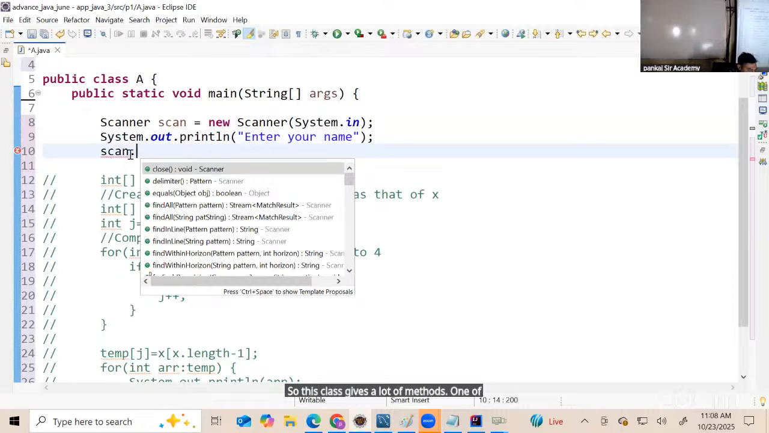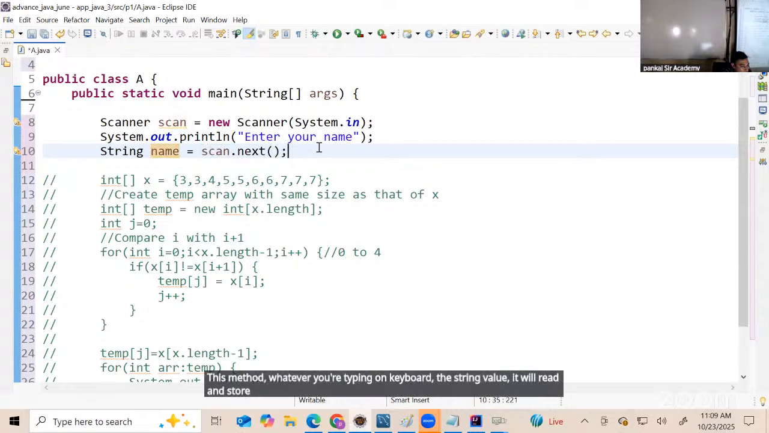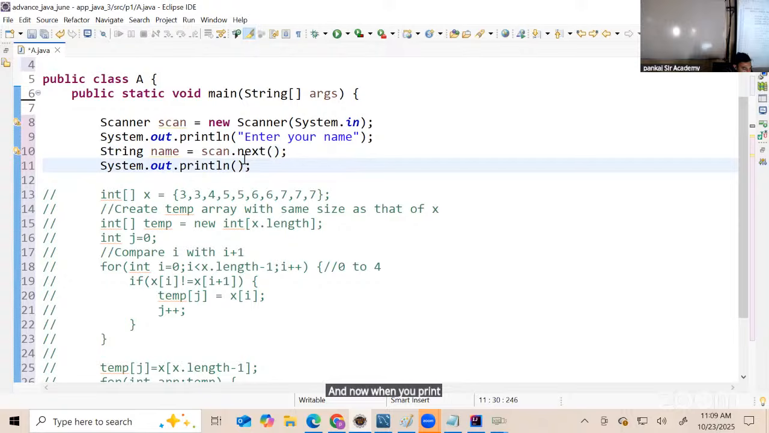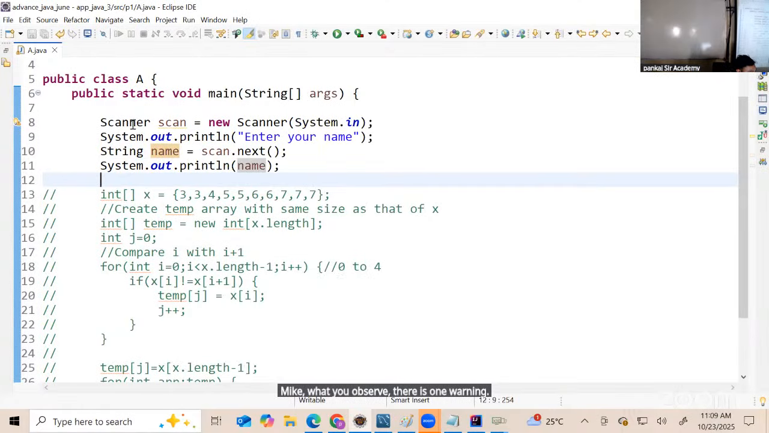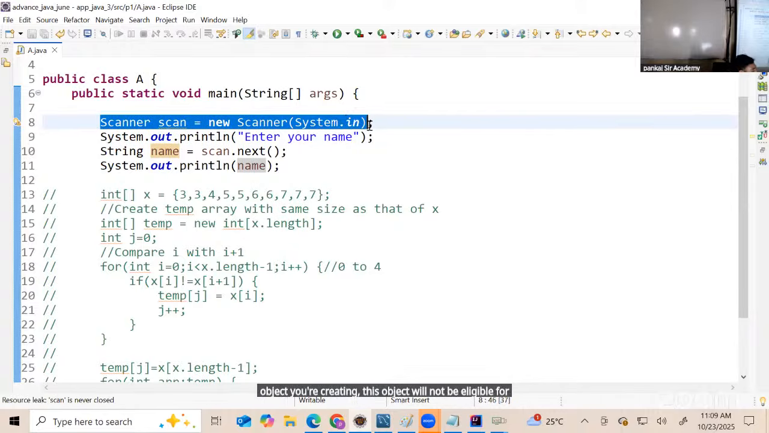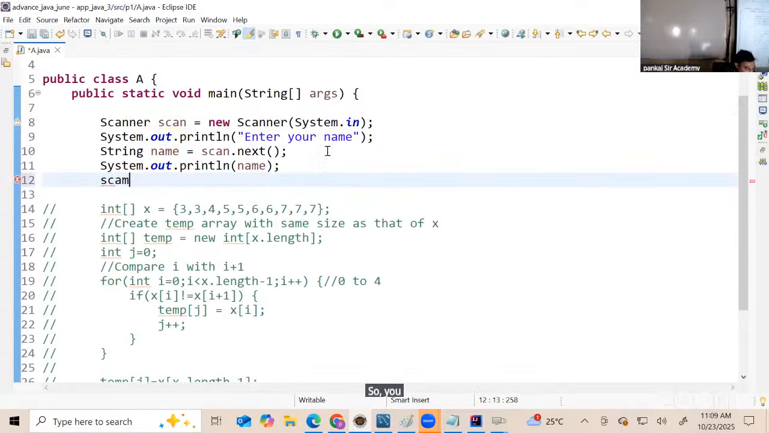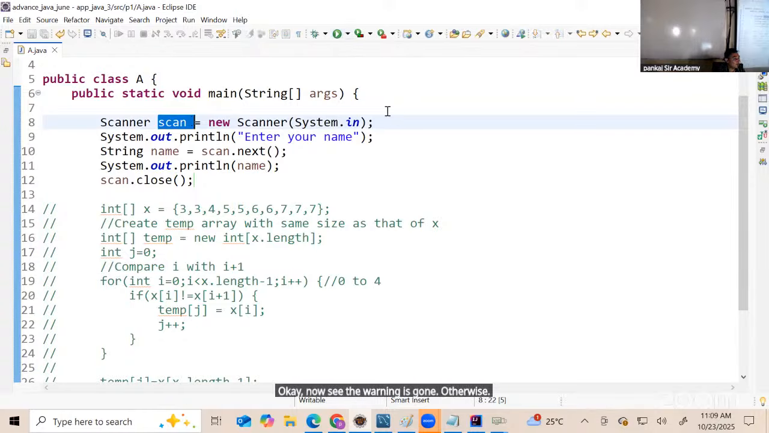One of the methods in that is next, which will help you to give string input. Whatever string value you are typing on the keyboard, this method will read and store that into this variable. And now when you print name, you will observe it prints the name, Mike. But you observe there is one warning. Whenever you create a Scanner object, this object will not be eligible for garbage collection automatically. So you have to type scan.close. Okay, now see the warning is gone. Otherwise, that resource will not be removed from your memory.